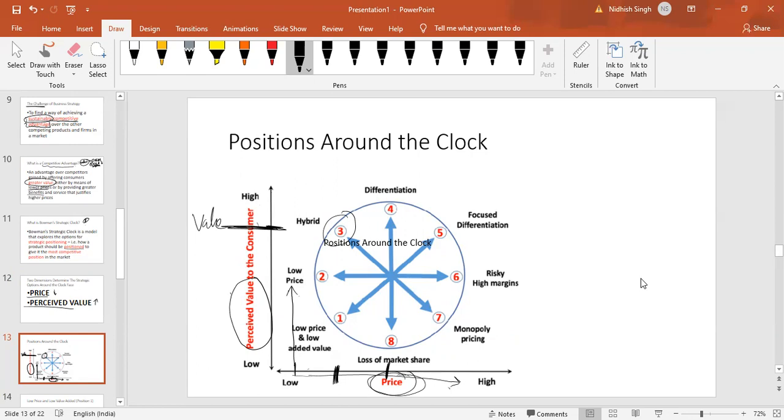And what if you are charging average price here, but giving the highest level possible value? You are at the highest. That's differentiation. This is also great. This is the best actually. In fact, here even point number 2, you are charging the lowest cost or price, but giving average value.